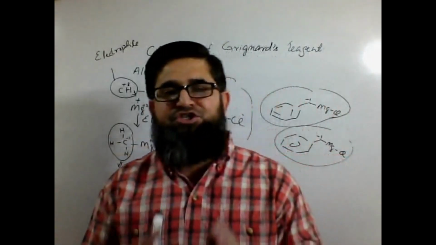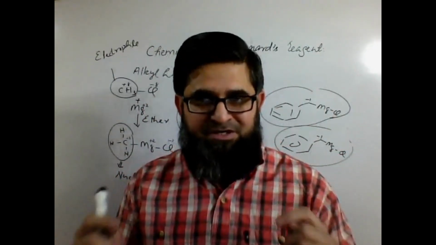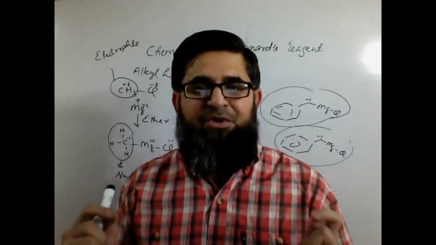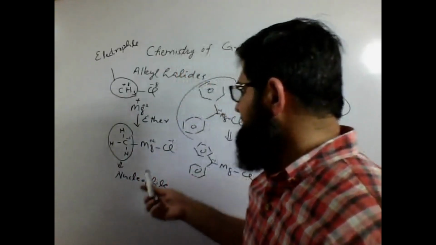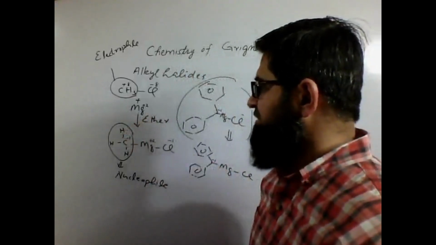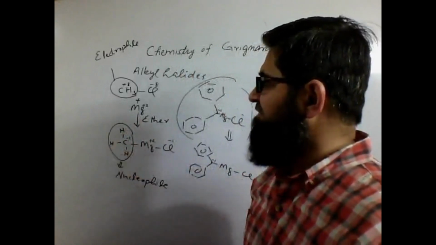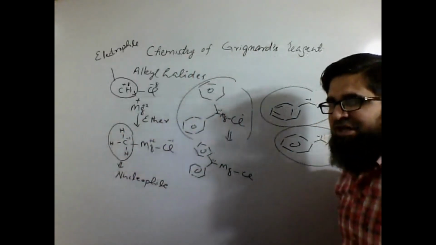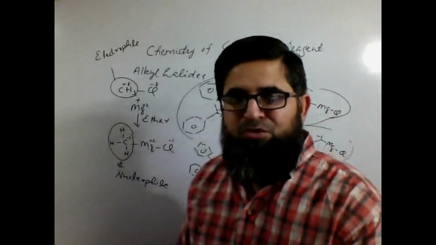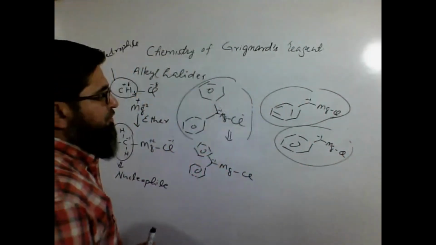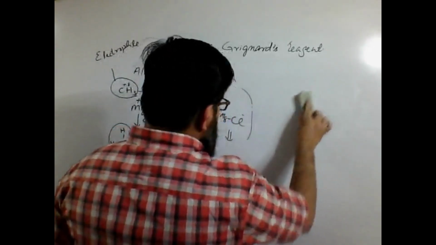because in general the alkyls in alkyl halides are positively charged. They have the capacity to act as an electrophile. However, in this case, once after the reaction with magnesium, those alkyl parts become negatively charged entities, so they have the ability to act as a nucleophile, and those nucleophiles could be used for nucleophilic addition reactions or nucleophilic substitution reactions.